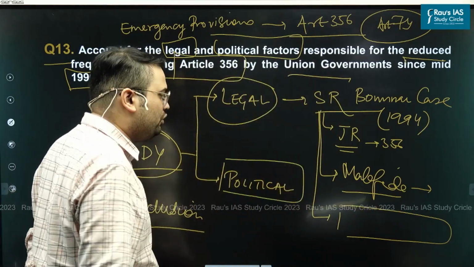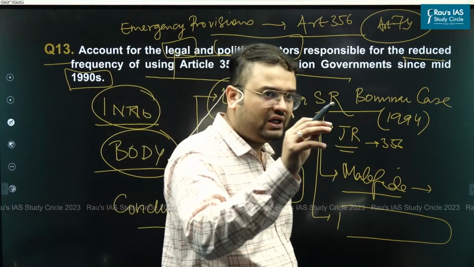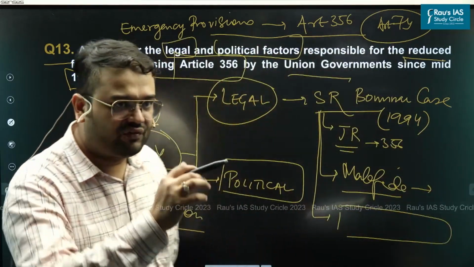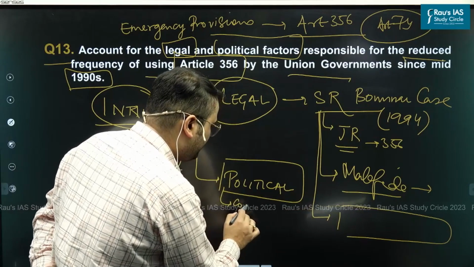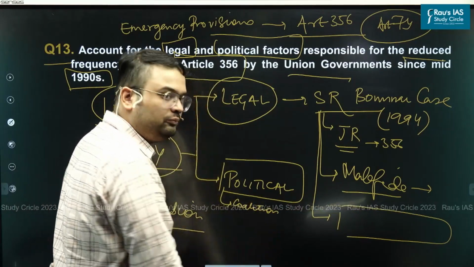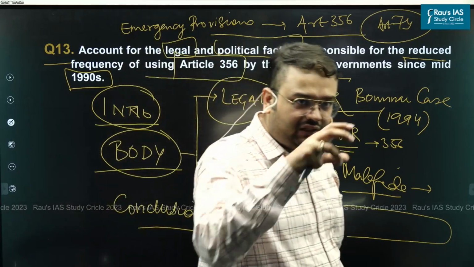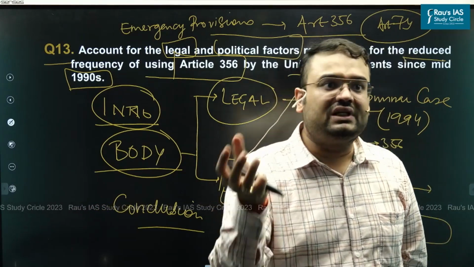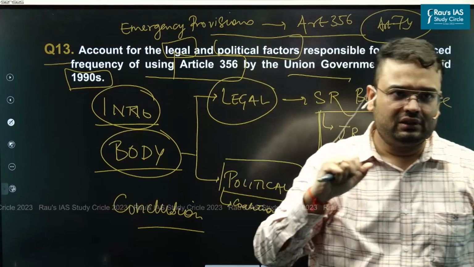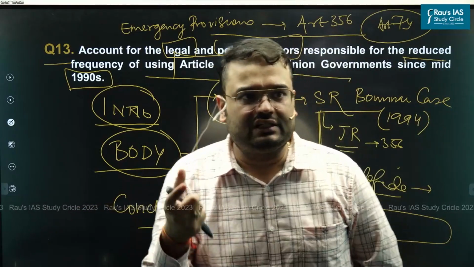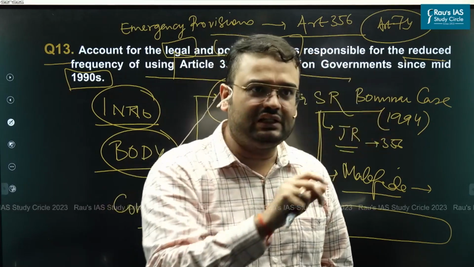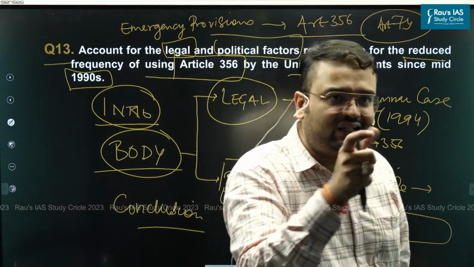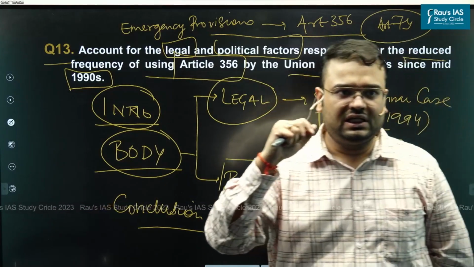What exactly were the political factors for which we see a decline in the use of Article 356? The first political factor, relevant to the 1990s and the era after it, is the rise of coalition politics. What exactly is coalition politics? Regional parties which were able to win state elections were also now able to get representation in the Lok Sabha. Because they have won in state elections, they will also be able to send their representatives to the Rajya Sabha. And now no national party was able to get a single-party majority like it used to before.